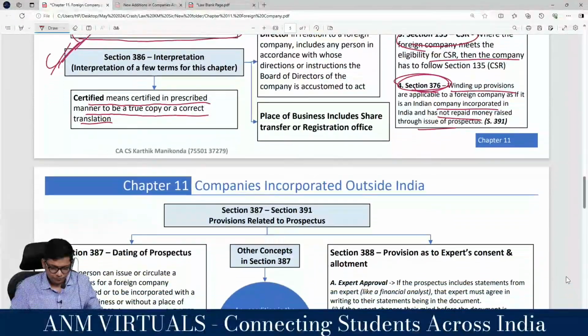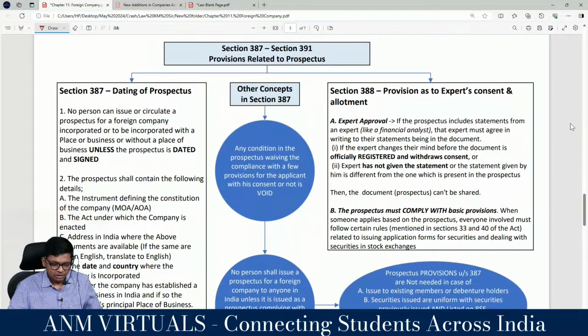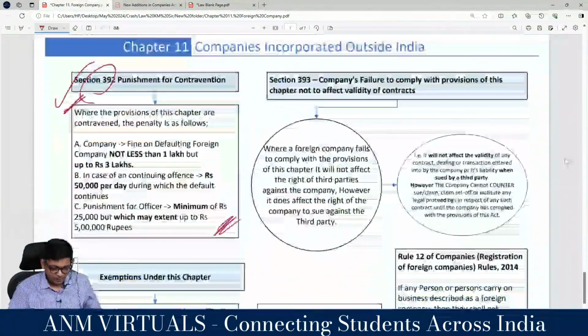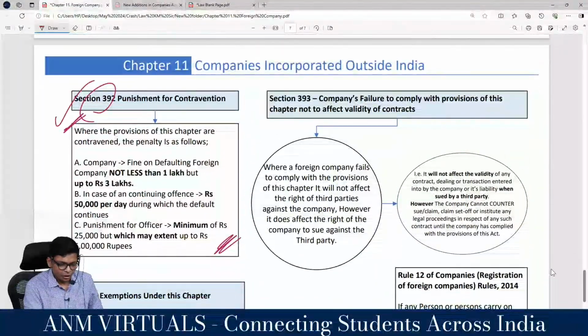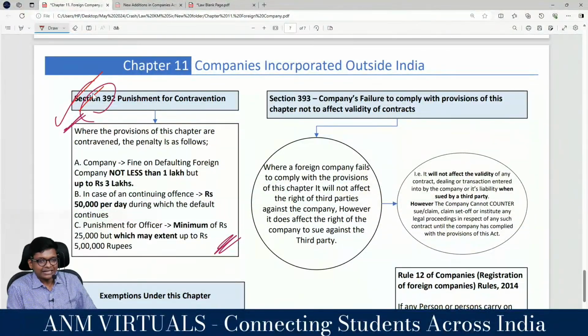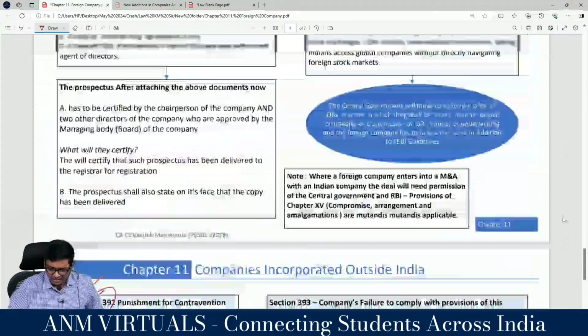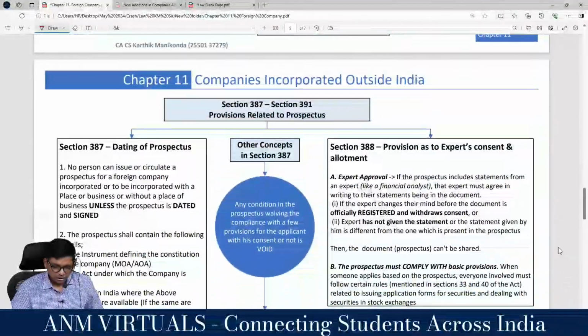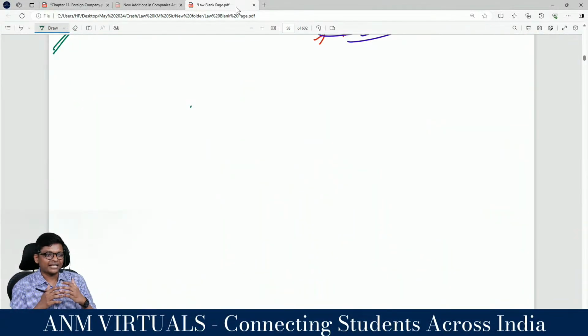Then, okay. Next, 387. Last one thing, I'll come to that. We are almost done, only the last 3 pages. We also finished 392, punishment for contravention. That's it. We just have a few more, all basic sections that are left, guys. 3 pages I have to do. Can we proceed and close this chapter today, guys?